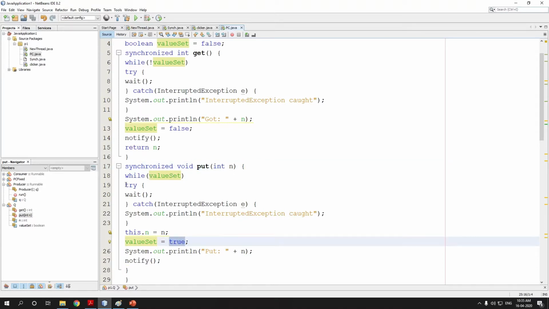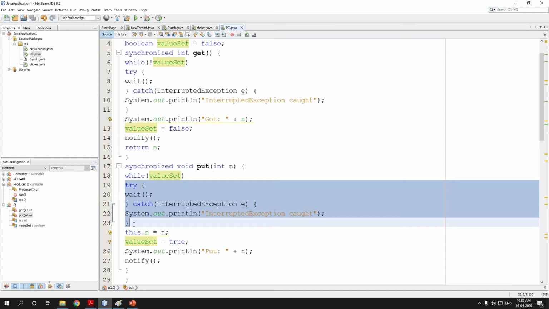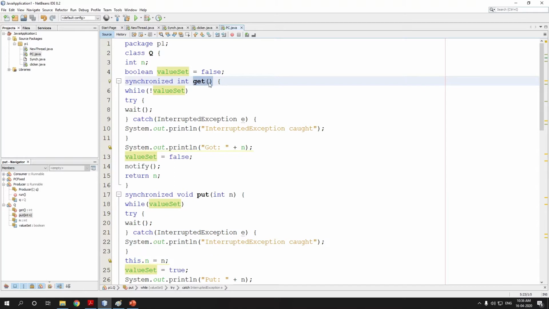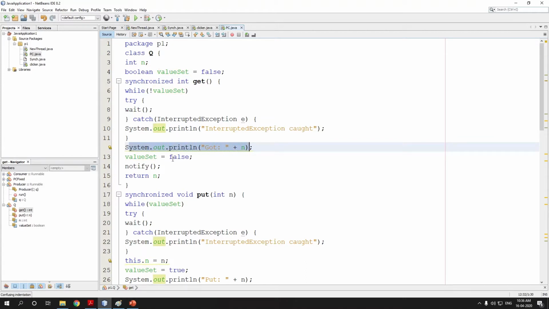If it is true, it is going to call wait. So there is no question of the producer producing more data. Now the consumer will execute the get method and check valueSet, which is true because the producer has made it true. True's negation is false, so it will not execute wait. It is going to display got 0, and make valueSet false. Then it executes notify.